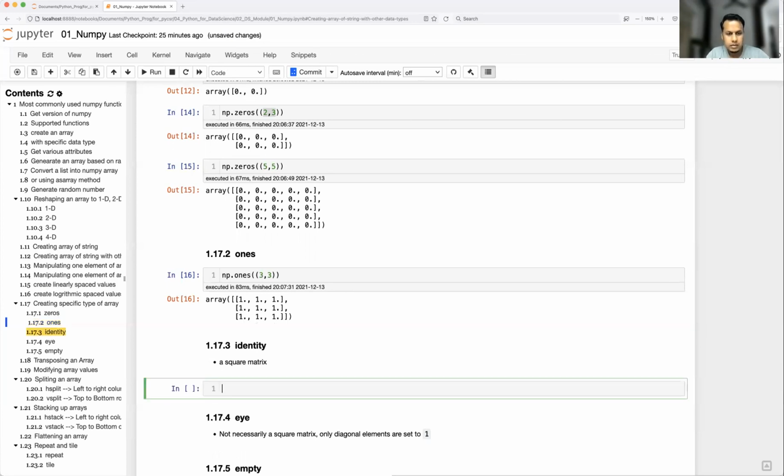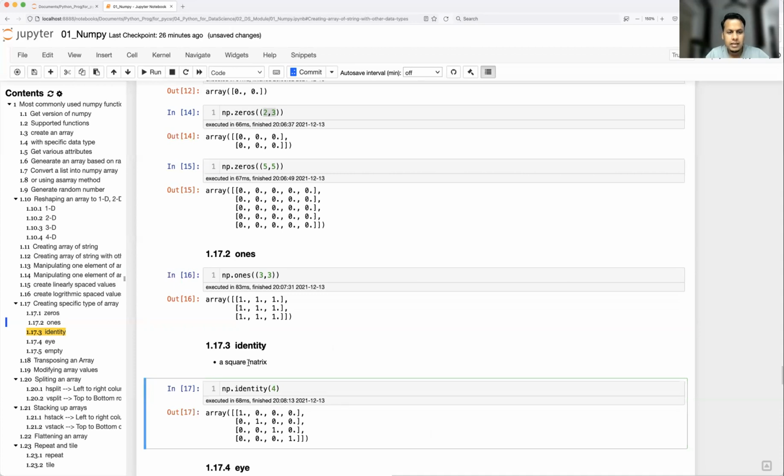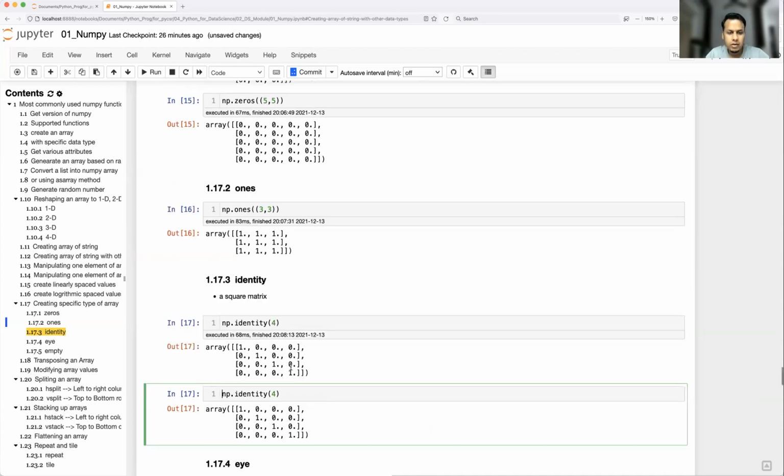So let me just create it. np dot identity. So I want the number as 4, right? Since it is a square matrix, definitely if you are giving 4, then 4 rows and 4 columns will be provided, as a square matrix. So in this identity matrix, the diagonal elements will always be 1. Okay, so if you want 3 by 3, then exactly 3 rows and 3 columns will be provided.